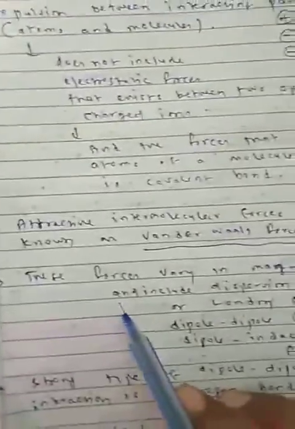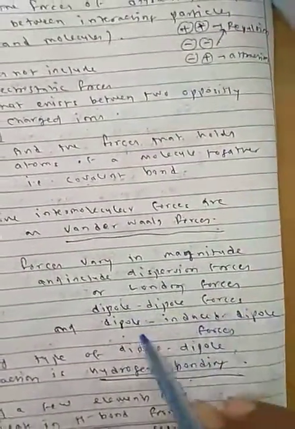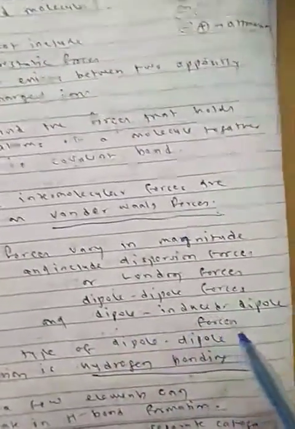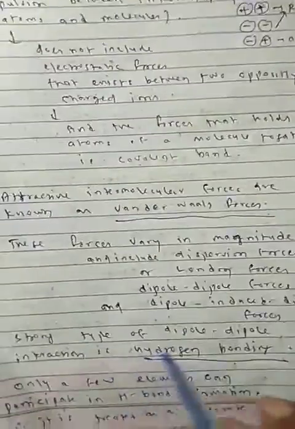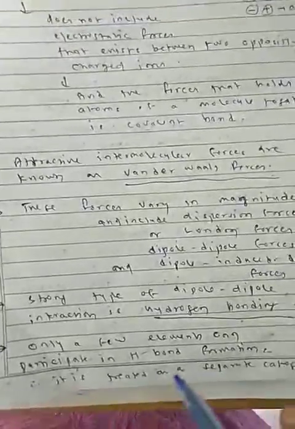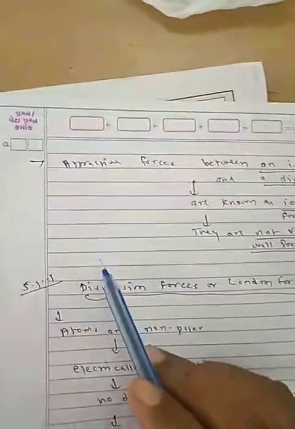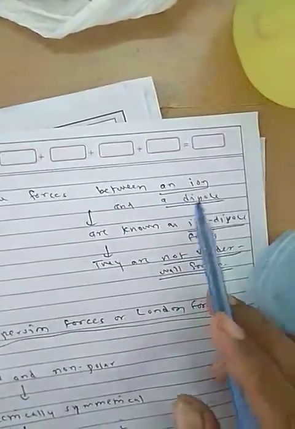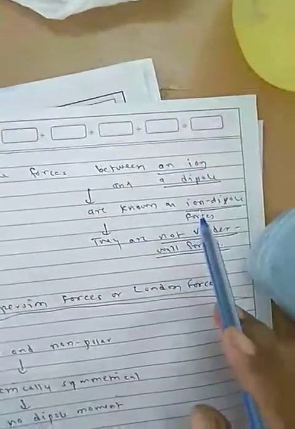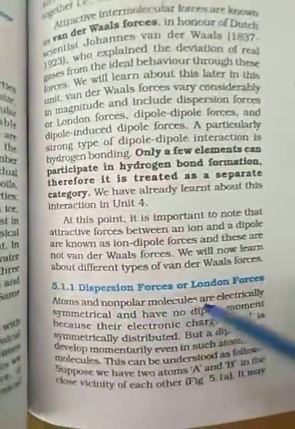Afterwards I will teach you how van der Waals forces vary. These forces vary, meaning they change in magnitude, and include dispersion forces or London forces, dipole-dipole forces, and dipole-induced dipole forces. The strongest type of dipole interaction is hydrogen bonding. Only a few elements can participate in hydrogen bonding, therefore it is treated as a separate category. Now, attractive forces between an ion and a dipole are known as ion-dipole forces. They are not van der Waals forces. We will learn about them later in 5.11.